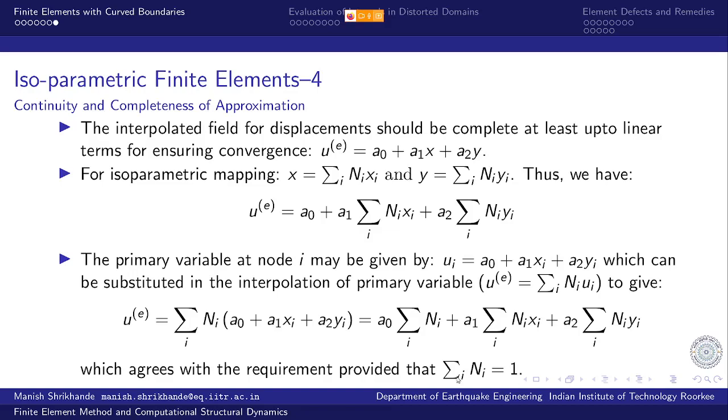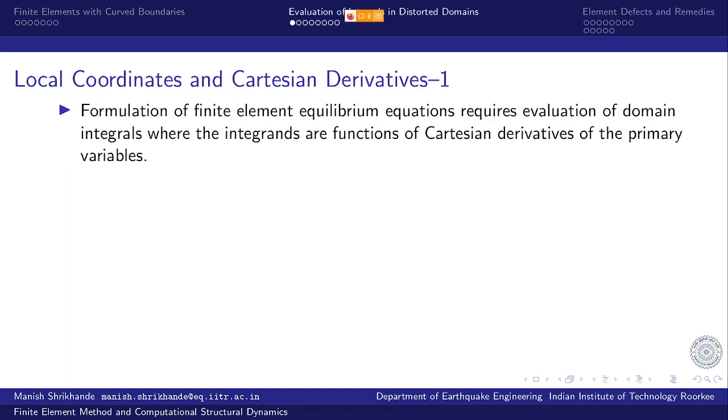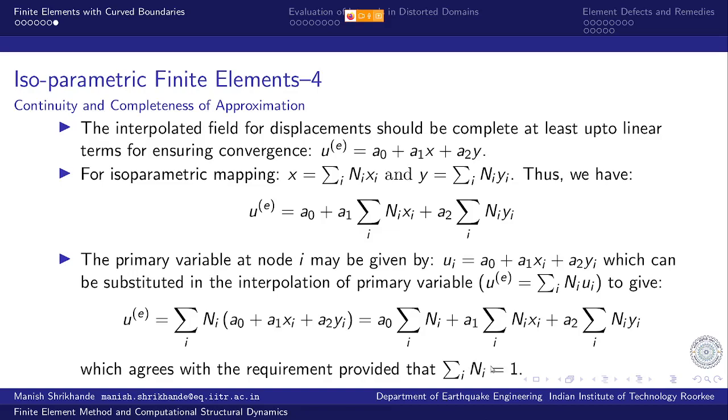And by the way, this is also the requirement that is essential for ensuring that rigid body modes exist in the undistorted interpolation model, in the undistorted field. So this would anyway be true if we have constructed interpolation functions correctly, right? So the whole point is this isoparametric mapping does not require anything extra than what we already have, except that the distortions have to be moderate. We should not be too greedy.